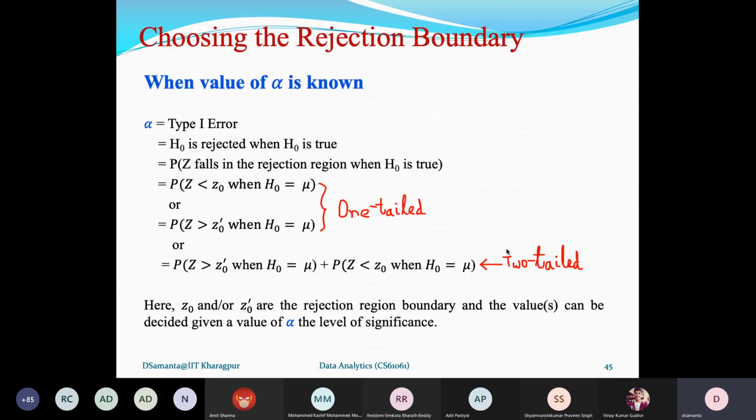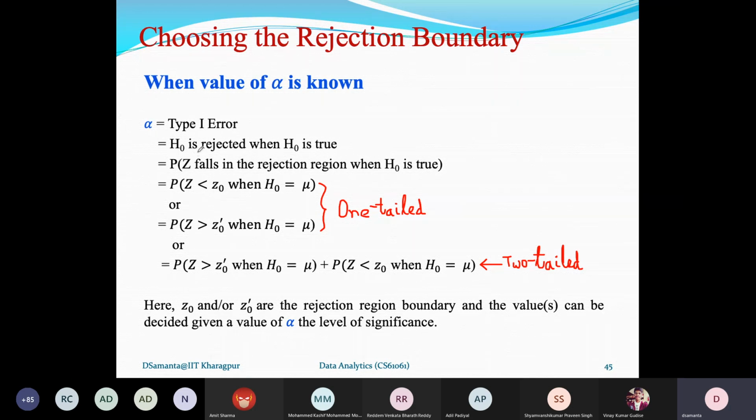There are two ways, of course. The first way that I'm going to discuss right now is when alpha is given to you. That means it's 5% or 1%, whatever value is given there, then there is a procedure to find it. And next, given the rejection boundary, how the alpha can be calculated. So the two things complement each other. Let us first consider you have been given the value of alpha, then how to decide the boundaries of the rejection region.